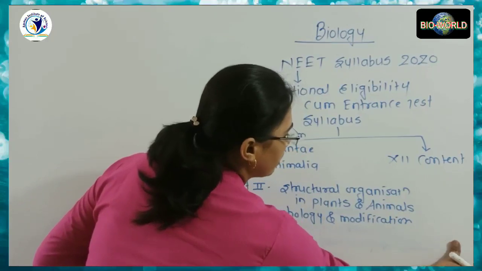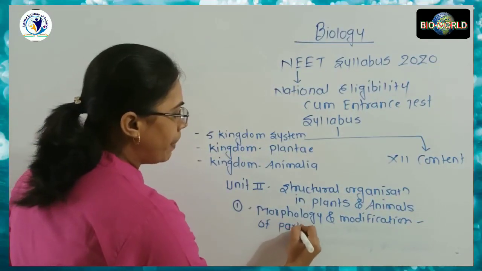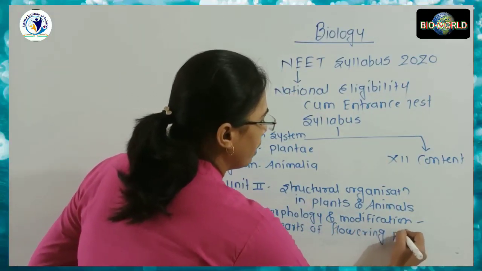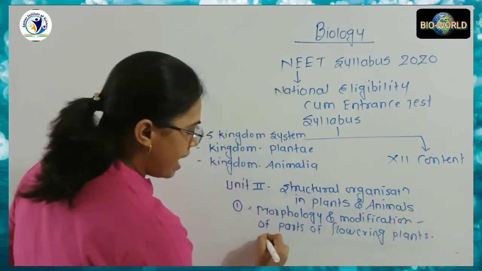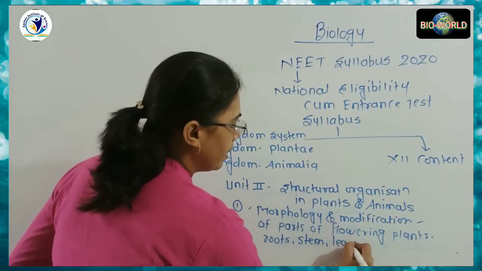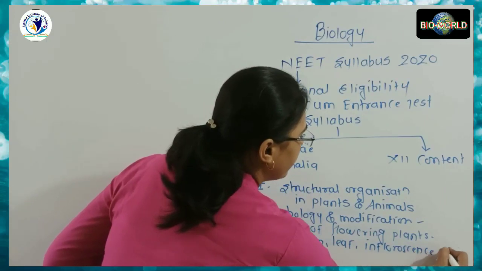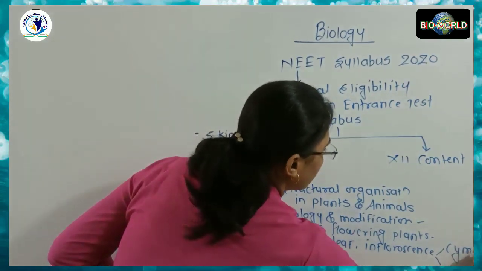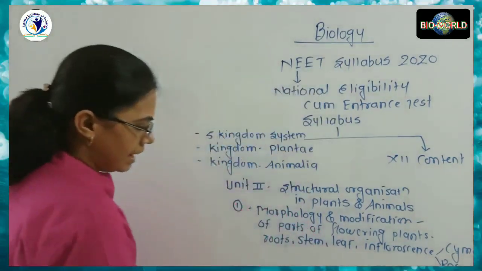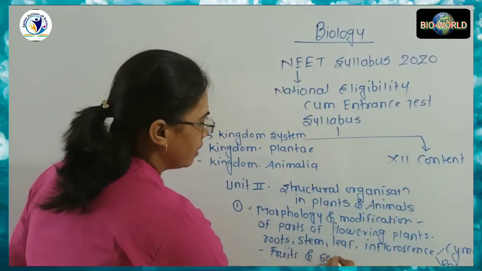So morphology and modifications is about the parts of flowering plants. And what are they? They are roots, stem, leaf. Then it is about the inflorescence. There are 2 types of inflorescence, that is cymose and racemose. Then the formation of fruits and seeds.